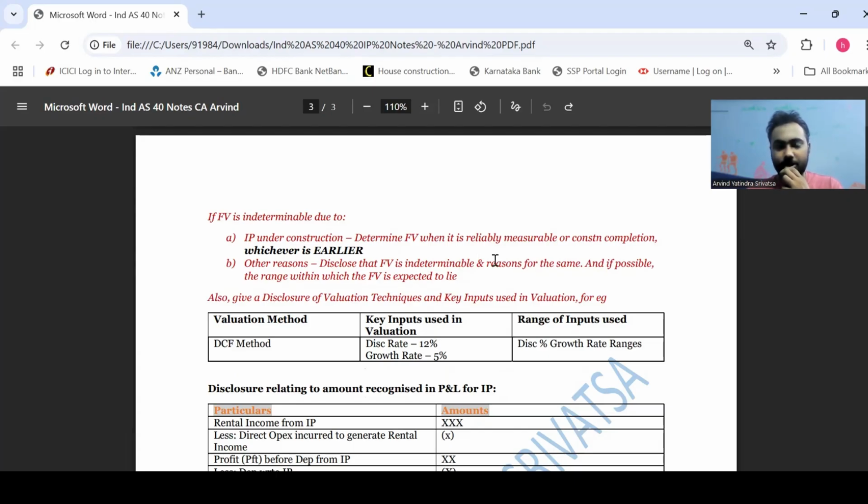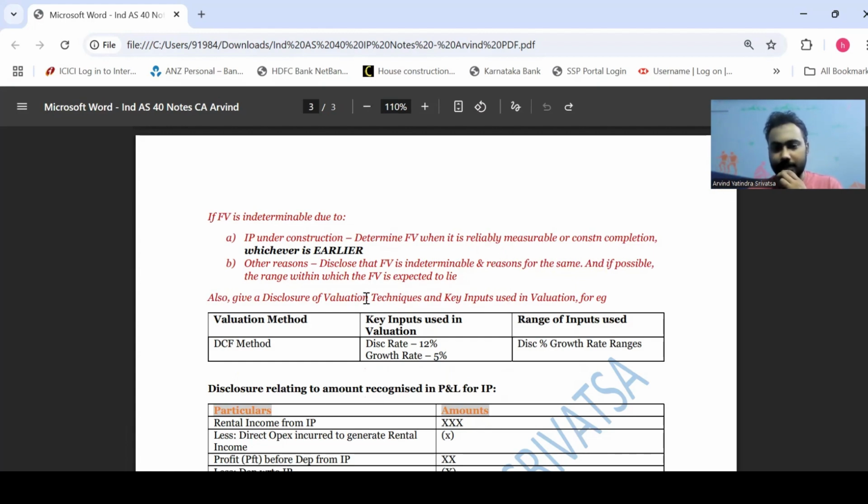So let's say you're not able to determine the fair value due to some other reason, like you feel that the base of measurement is not reliable, then you have to disclose that the fair value is indeterminable and reasons for the same. And if possible, you have to say the range within which the fair value is expected to lie. Let's say you feel that the fair value of the property could be anywhere between 1 crore to 2 crore, but you're not able to estimate whether it will be 1 crore or 2 crore or 1 crore 50 lakhs or 1 crore 75 lakhs. You can say that the range is expected to be between 1 crore to 2 crore.